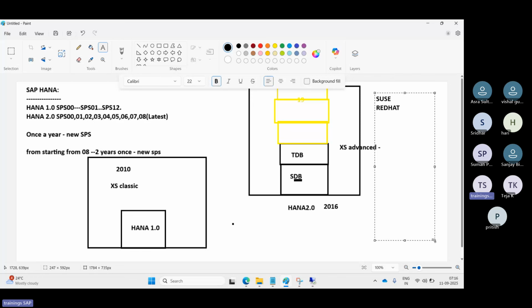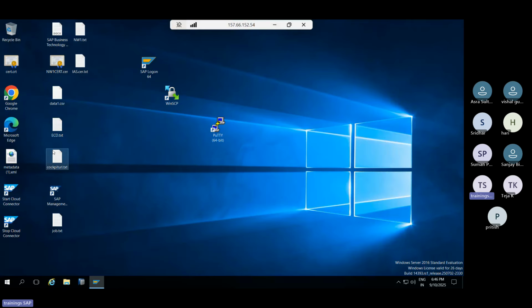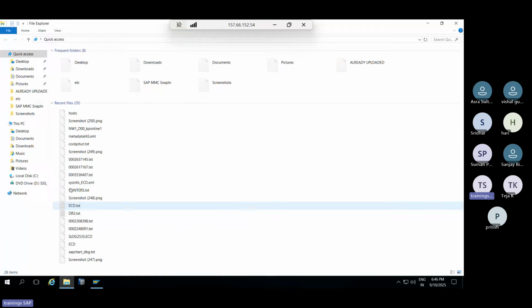Not other operating systems like Windows, AIX or Solaris. With Windows, we know how to log in: there is a remote desktop we can use to log into the Windows operating system, and simply do the operations.